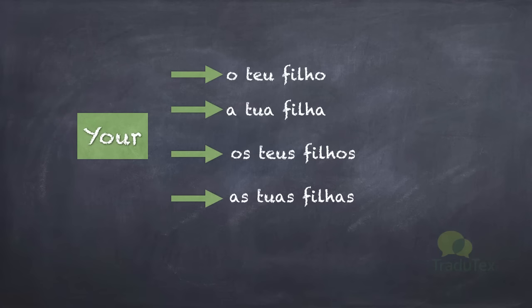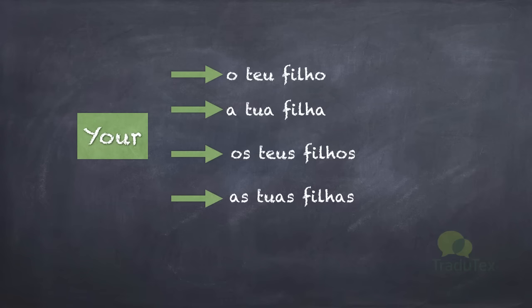informal possessive would be for different possibilities. We have for your son, o teu filho, your daughter, a tua filha, your sons, os teus filhos, and that might be translated as well as your children, and just your daughters, as tuas filhas.